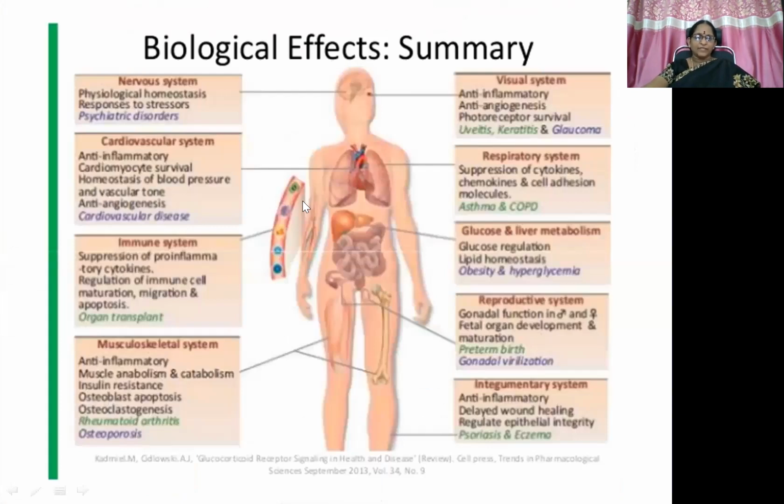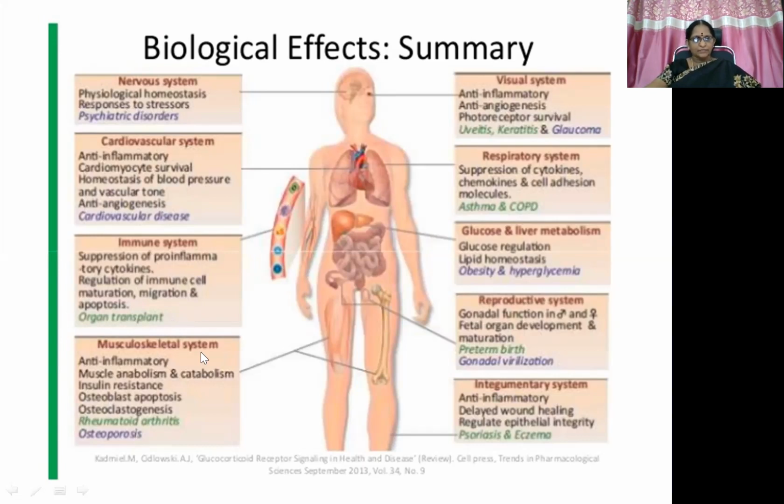So biological effects, summary slide, that is nervous system, physiological homeostasis, response to stressors. So psychiatric disorders, this is the net effect that you are going to see, psychosis. Then cardiovascular system, anti-inflammatory, cardiomyocyte survival, homeostasis of blood pressure and vascular tone, and then anti-angiogenesis, so cardiovascular disease because of these various actions. Immunosuppression, suppression of inflammatory mediators and immune system. So then organ transplantation, rejection reactions, it is used.